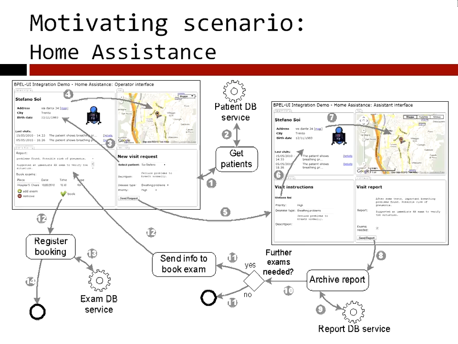Here we have an example of an application with similar requirements that we took from the Home Assistance domain. In this case, we have a process with two different actors involved, an operator and an assistant. The operator receives a request from a patient, checks the patient profile, and sends instructions to the assistant, who will physically go to visit the patient.